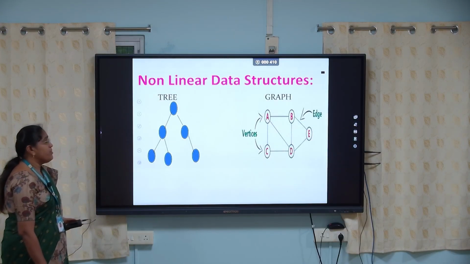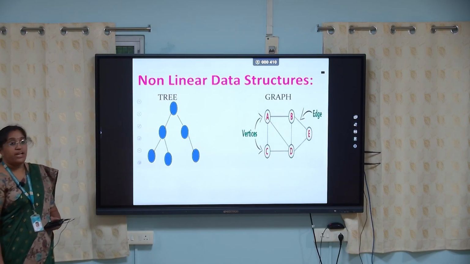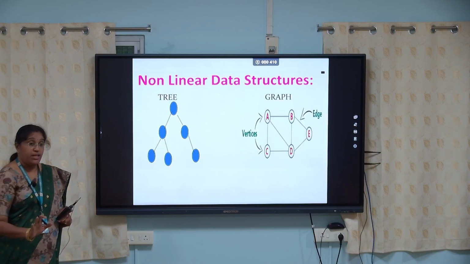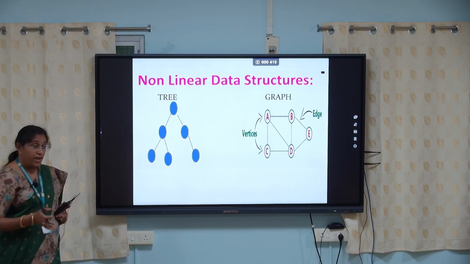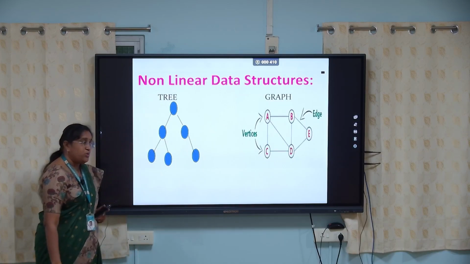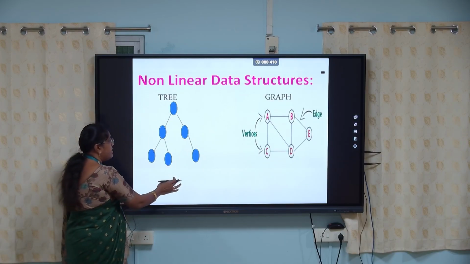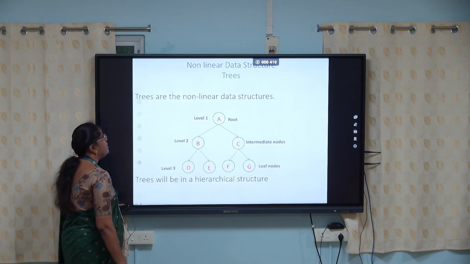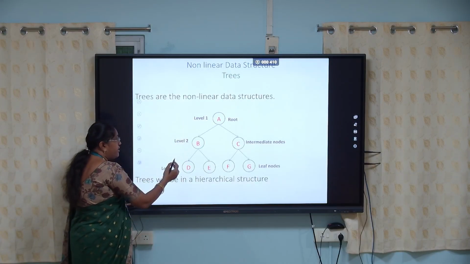Non-linear data structure. In a non-linear data structure, data are not arranged sequentially. It is arranged in a hierarchical manner. Tree and graph are the 2 examples of non-linear data structures. So, trees are non-linear data structures.